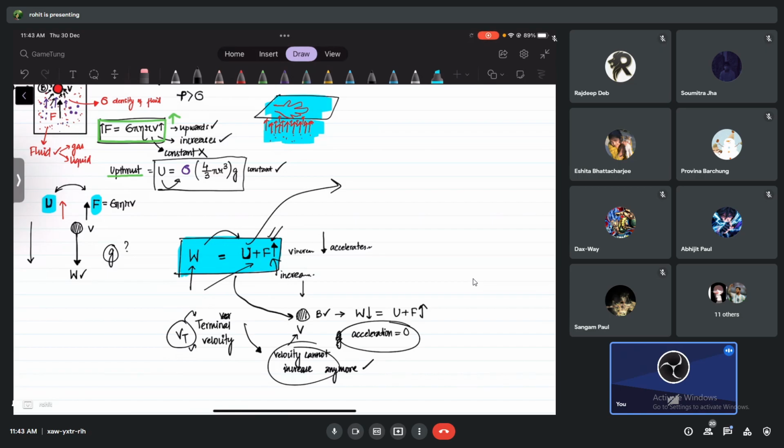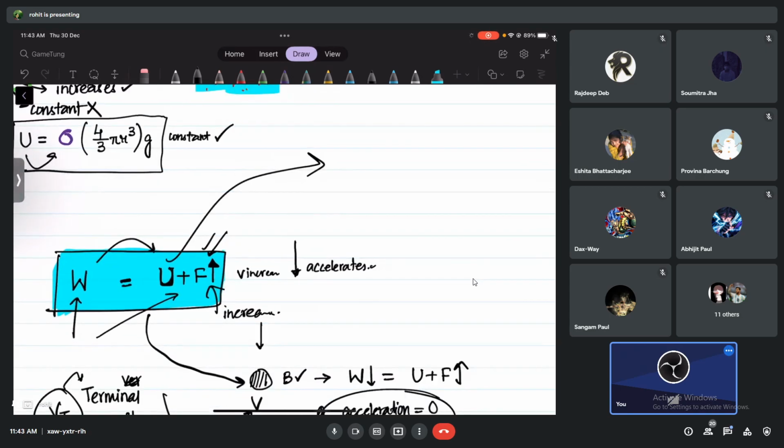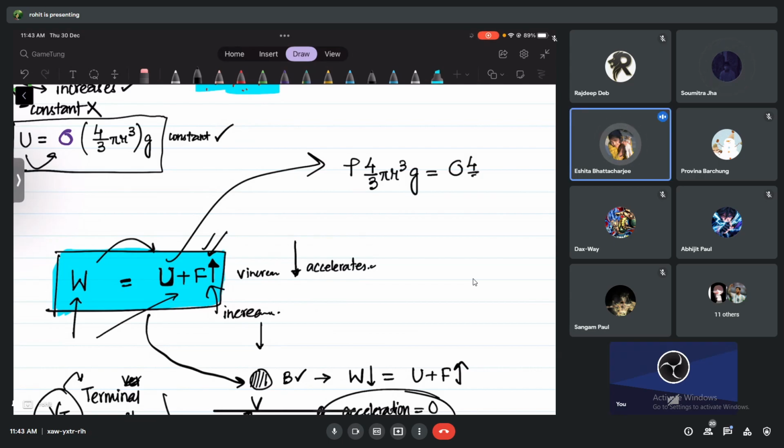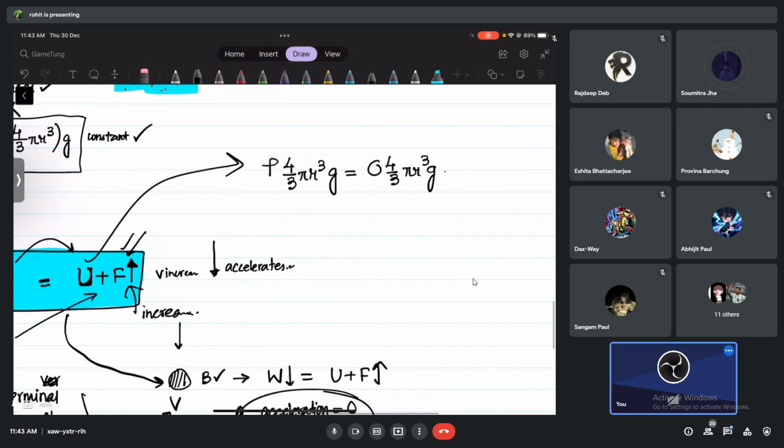So help me out, guys. What do I write for weight? Weight: density times 4/3 pi r cubed times g. Equals upthrust, which was how much, guys? Sigma, if you remember, sigma times 4/3 pi r cubed times g, plus the viscous force, 6 pi eta r v.